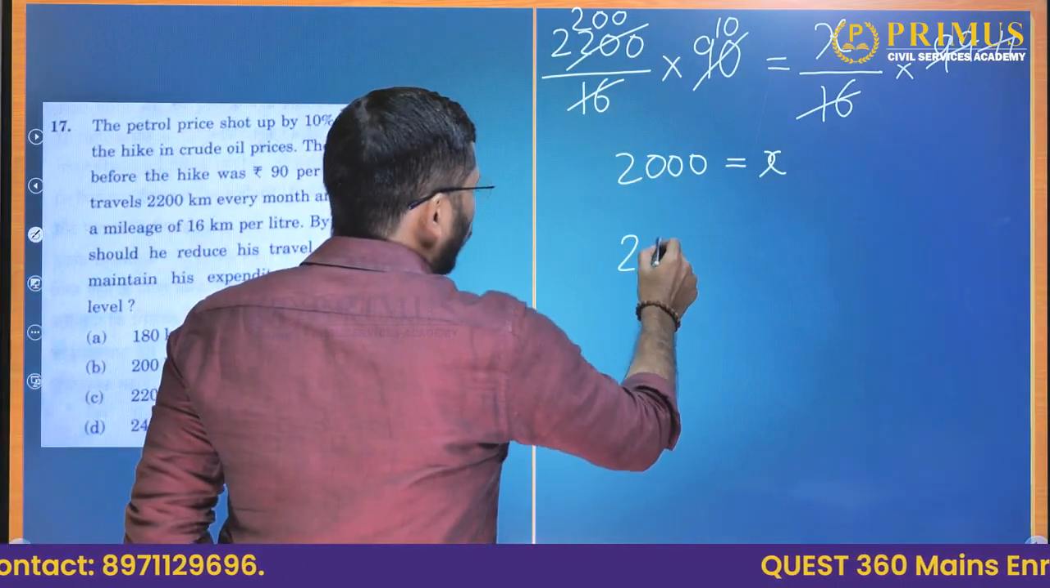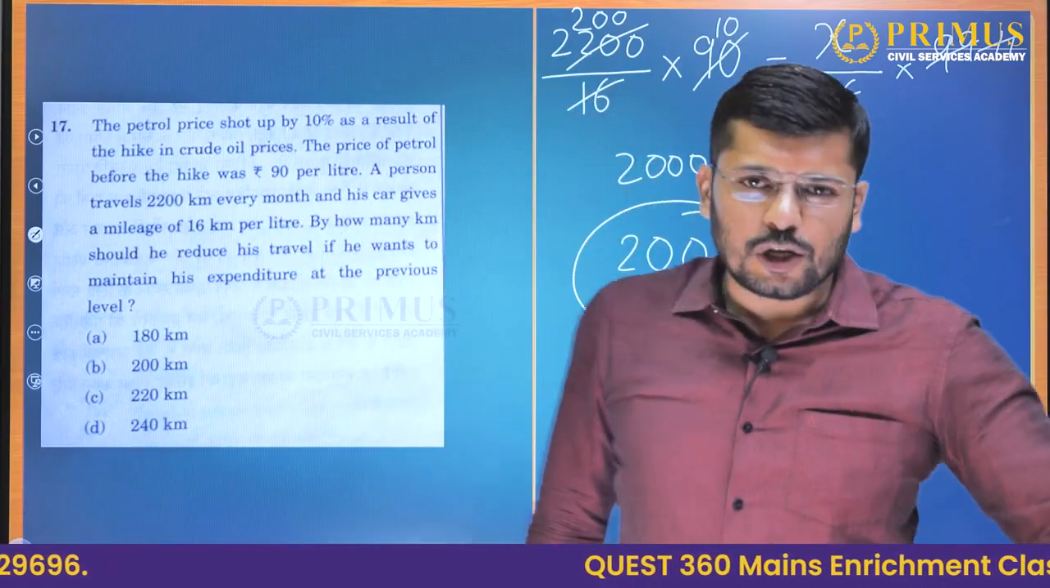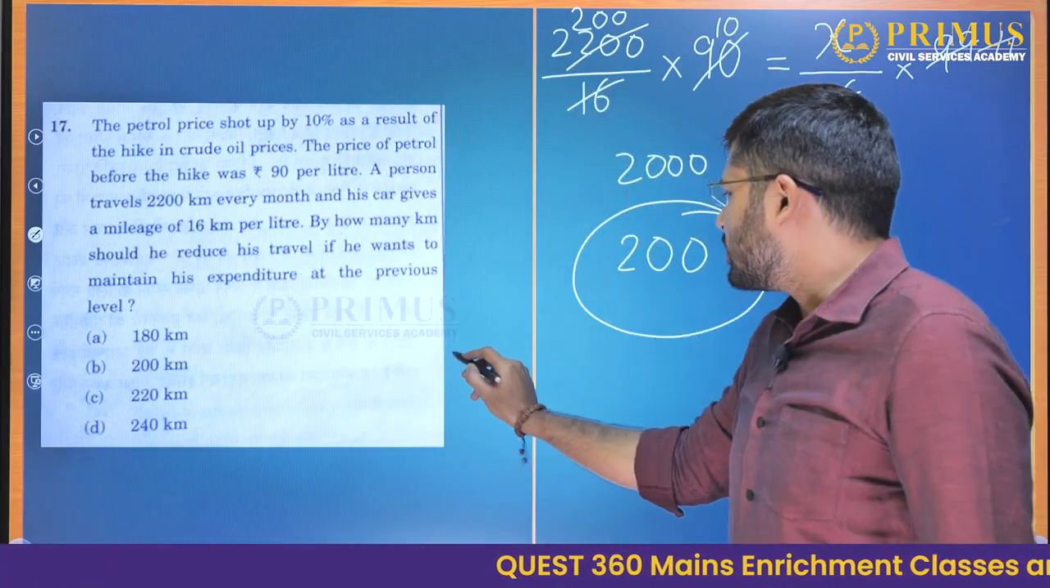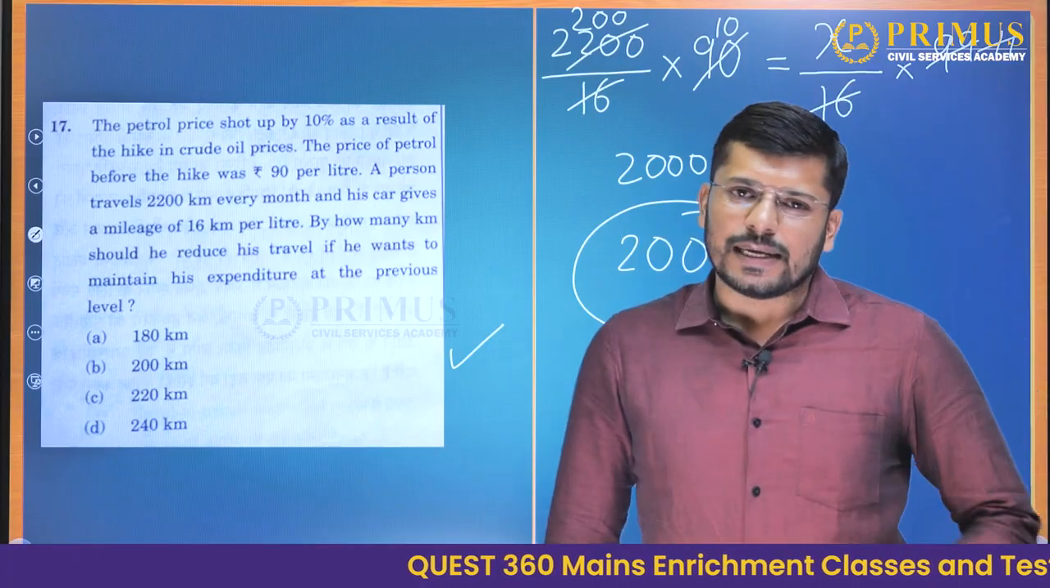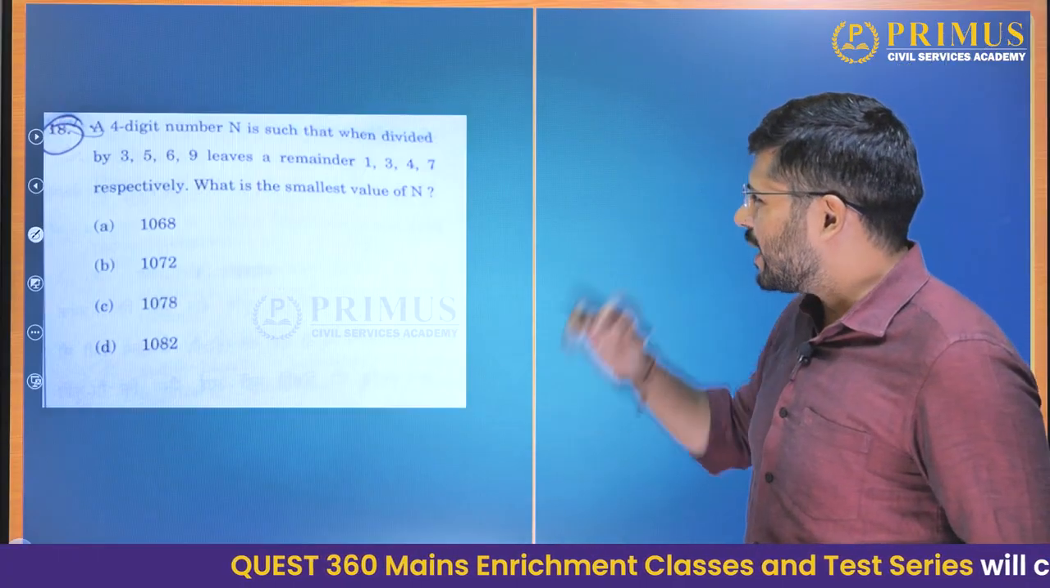So how many kilometers of reduction did he make? He made a reduction of 200 kilometers. Do we have that option? Yes, option B, 200 is our answer. We'll go to the next question now. Question number 8.